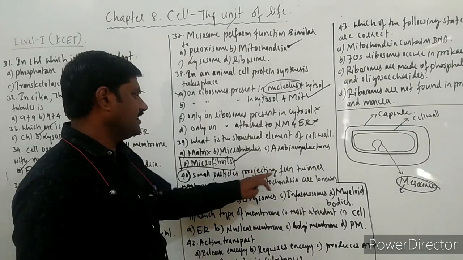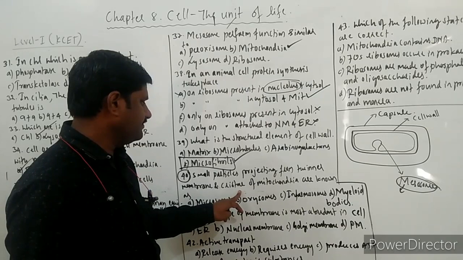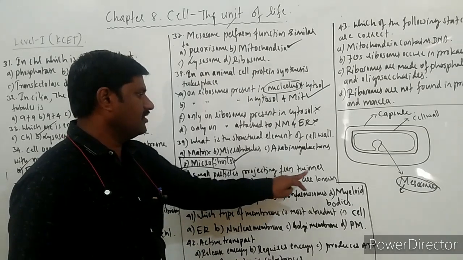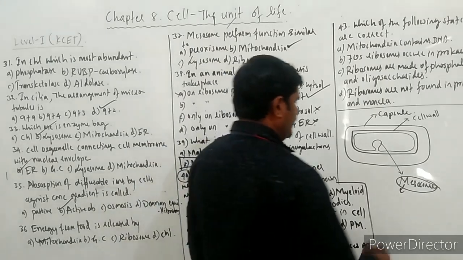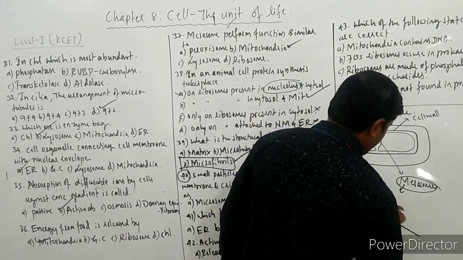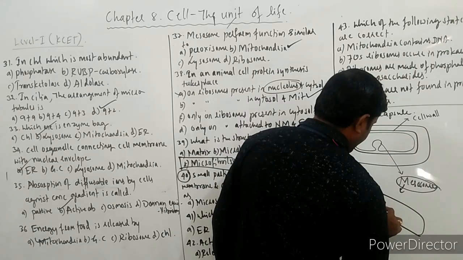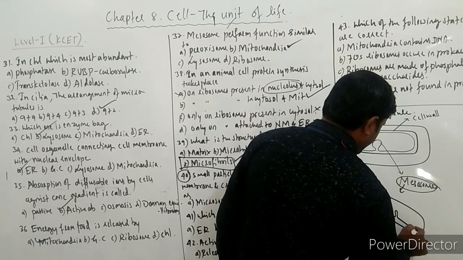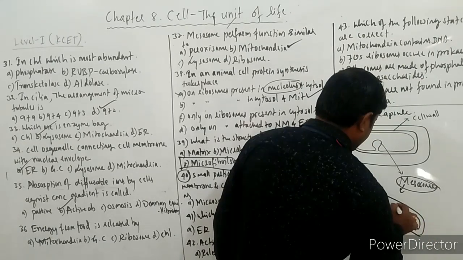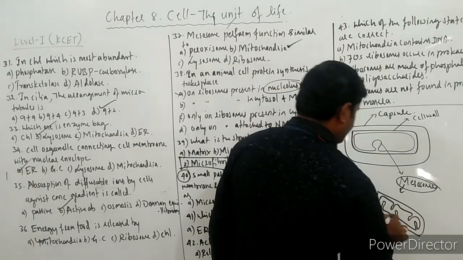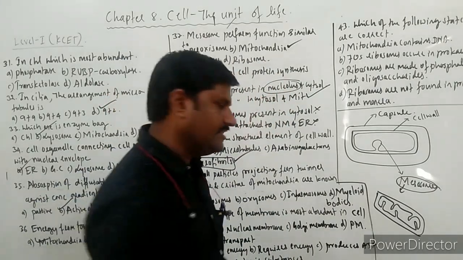Small particles projecting from the inner membrane and cristae of mitochondria are known as? See here, already I had drawn the diagram of this mitochondria. The inner membrane makes many enfoldings, and those enfoldings are known as what? They are called cristae.